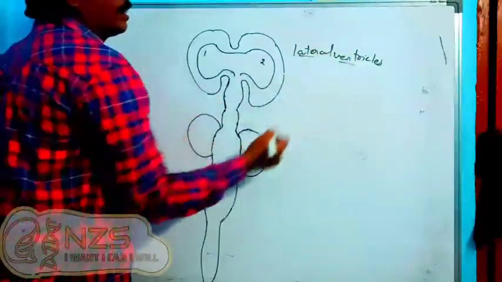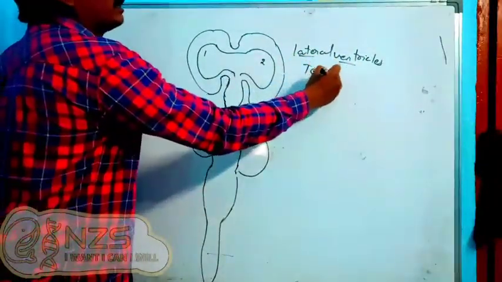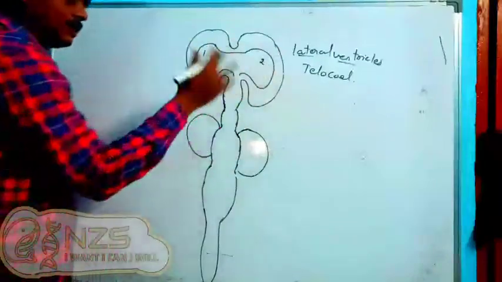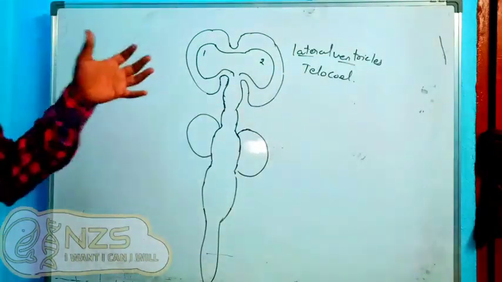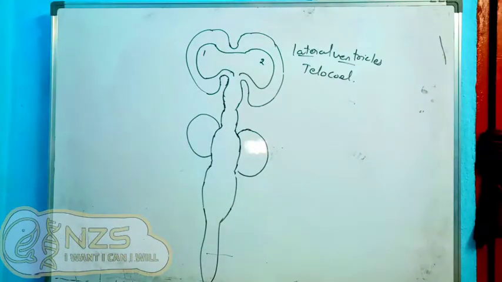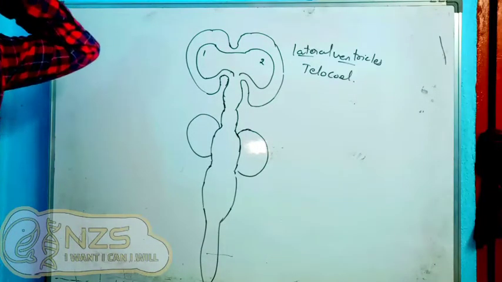So we can call them lateral ventricles, the first and second ventricles, or we can also call them telocoele because they are present inside the telencephalon, the embryonic origin. If you remember, the reason is that the cerebrum came from a neural tube part called the telencephalon.